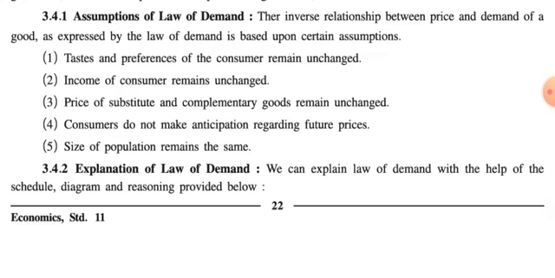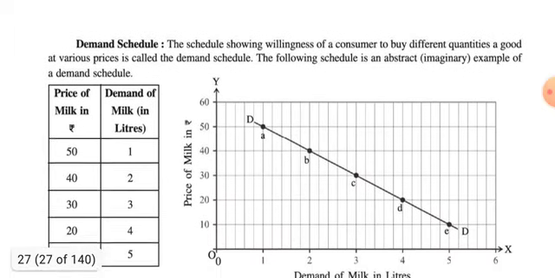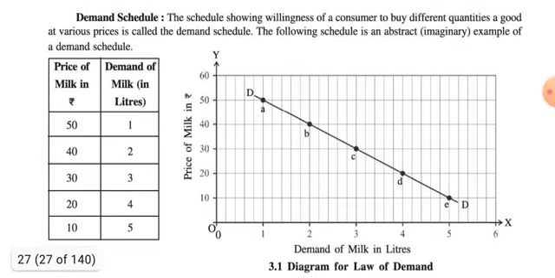Now today we are going to discuss from point number 3.4.2, that is, the explanation of the law of demand. We can explain the law of demand with the help of the schedule, diagram and reasoning provided below. Any particular relationship in economics can be explained with the help of a diagram, a schedule and a descriptive manner. Let us start with the demand schedule.